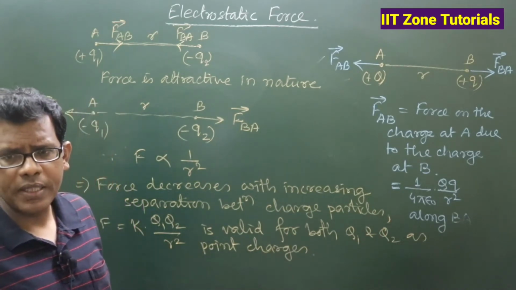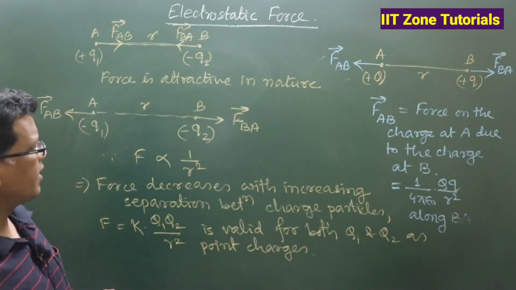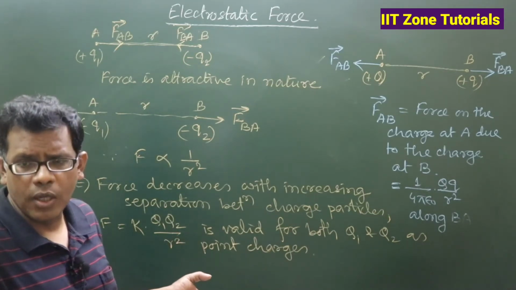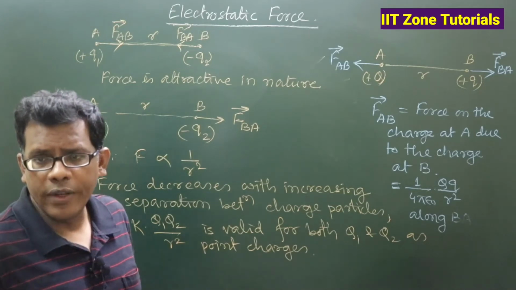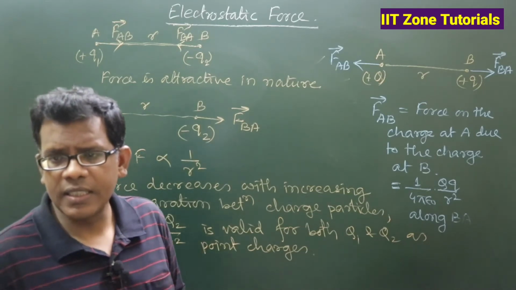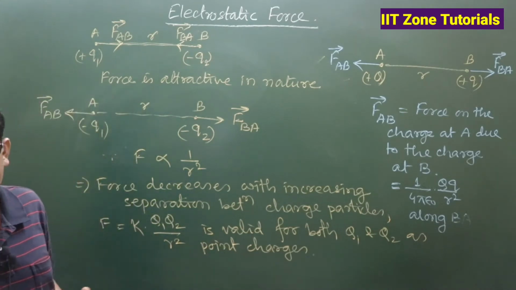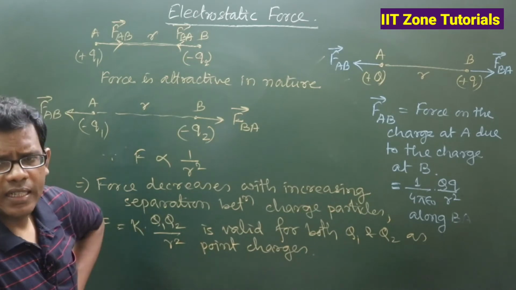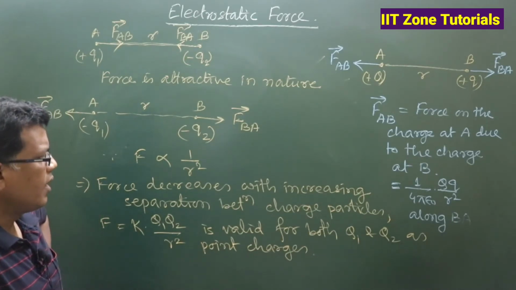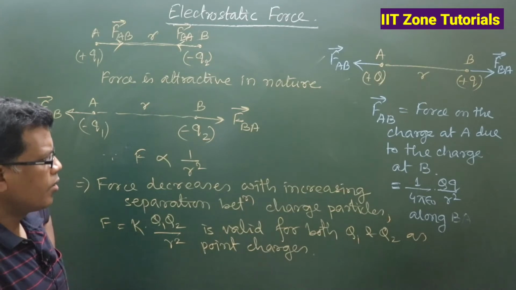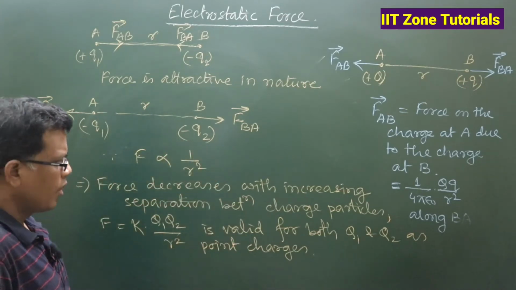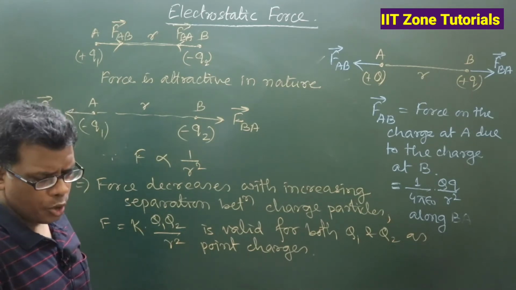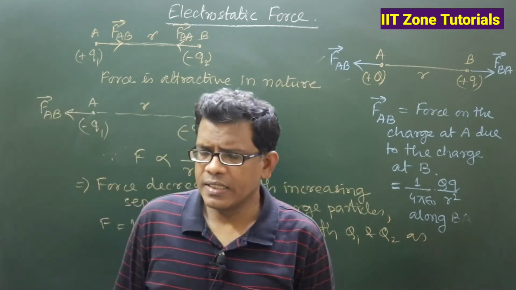That means the geometrical status of either Q1 or Q2 cannot be considered in this formula. Yes, it is very similar to gravitation. So the force of interaction, attractive or repulsive, will be defined by this formula, subject to the condition that the interacting charged bodies should be point charges.